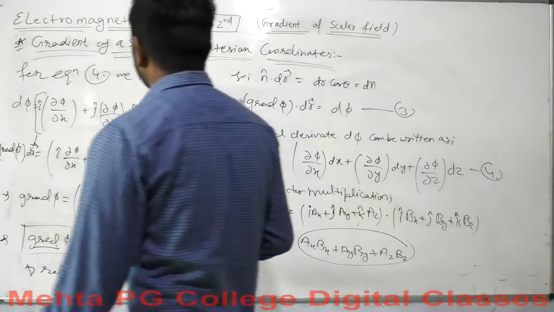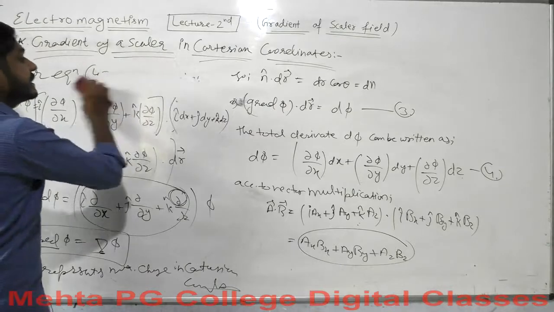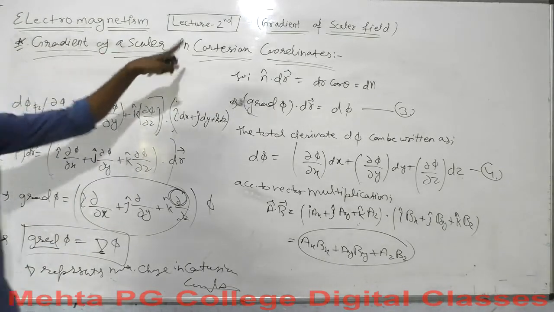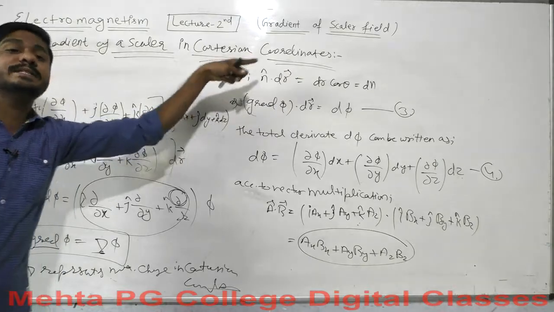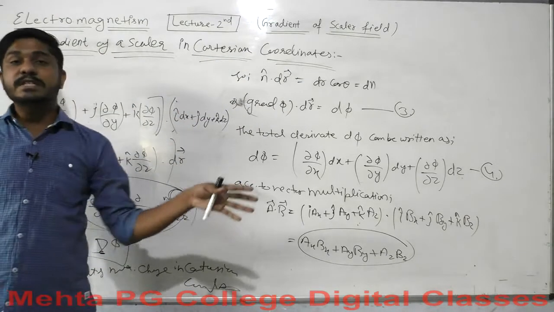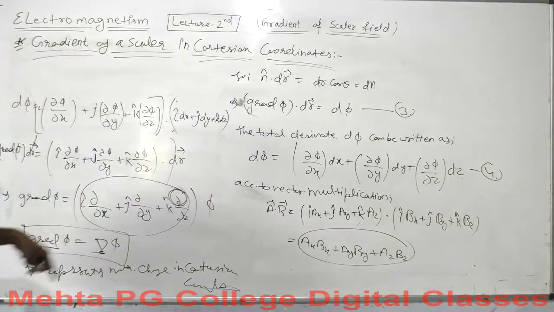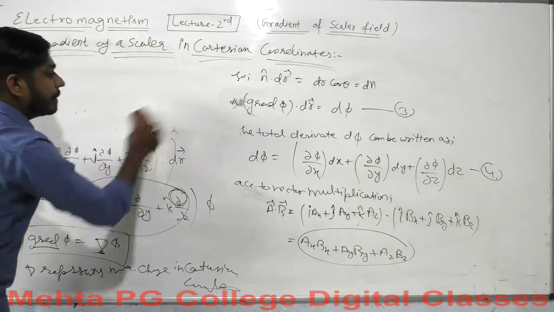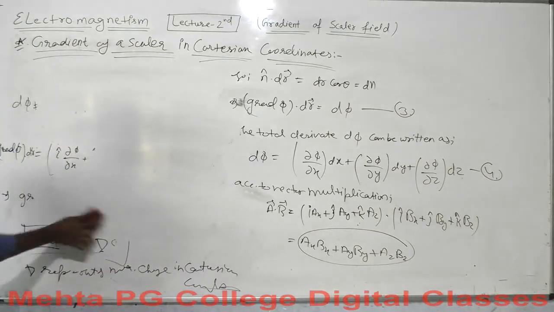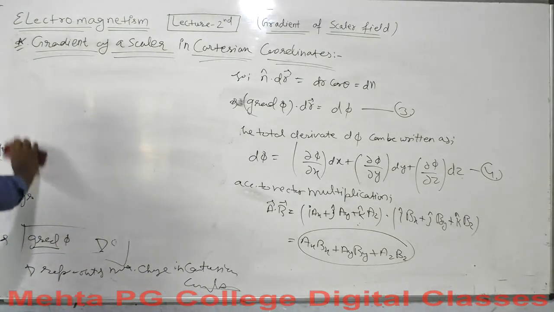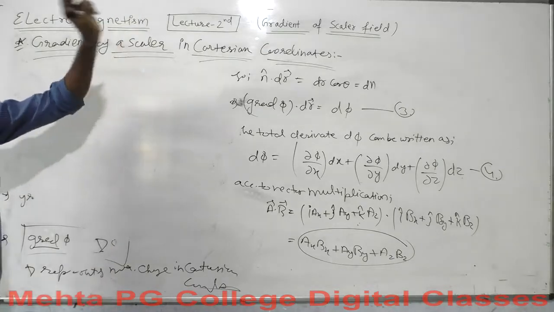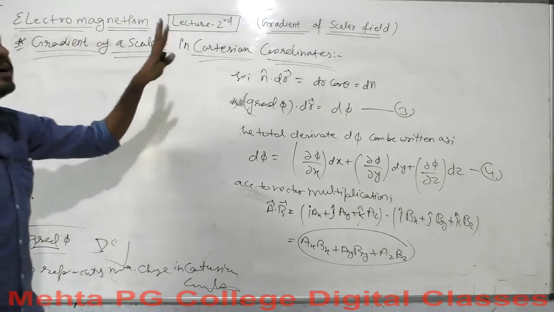So let me clear this off, because we got our result here. When you are asked to find the gradient of a scalar function in Cartesian coordinates, you will come up with this result. Keep in mind we will go for some numerical calculations for these results, and then we will understand it further. And you must keep in mind that whenever you are talking about gradient, the function must be a scalar function, because a gradient will not be for a vector function.